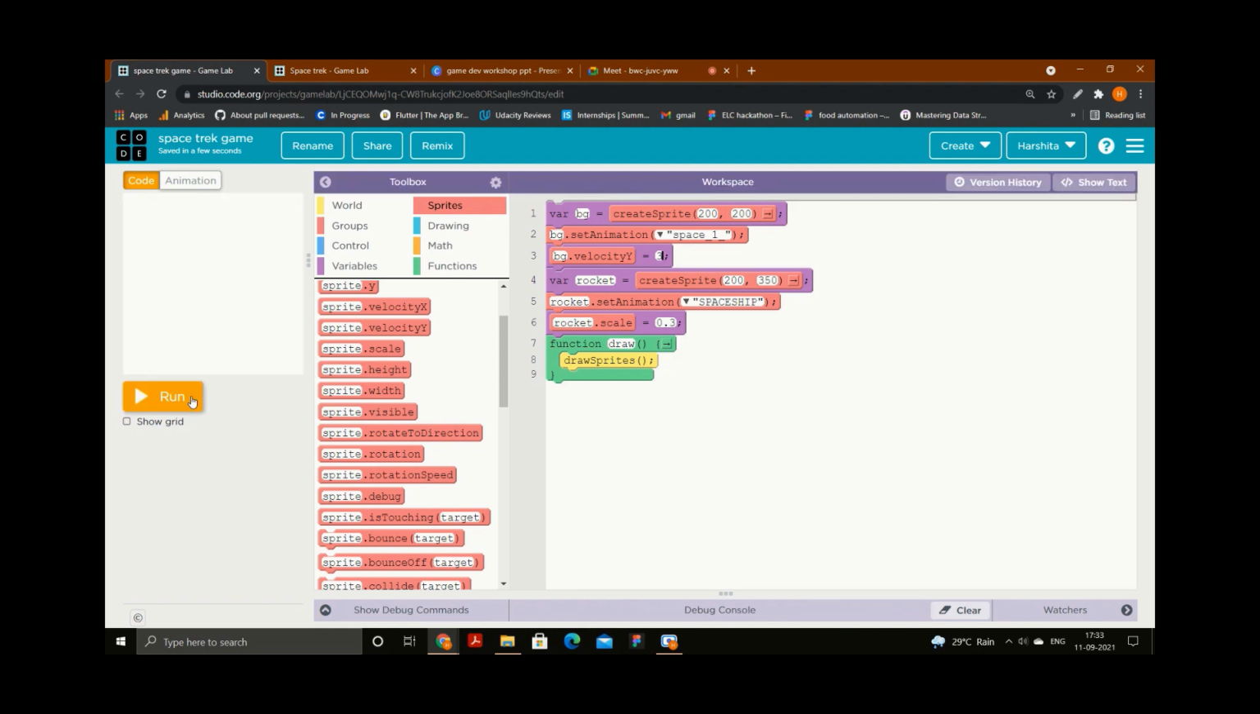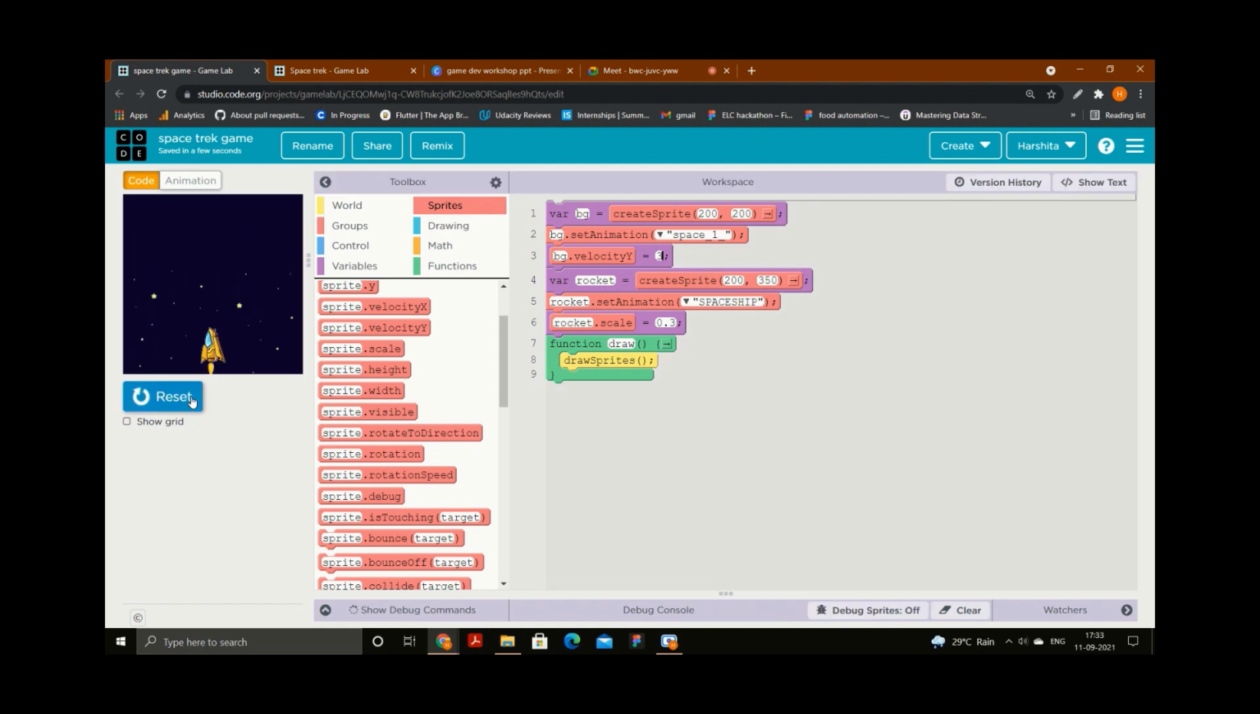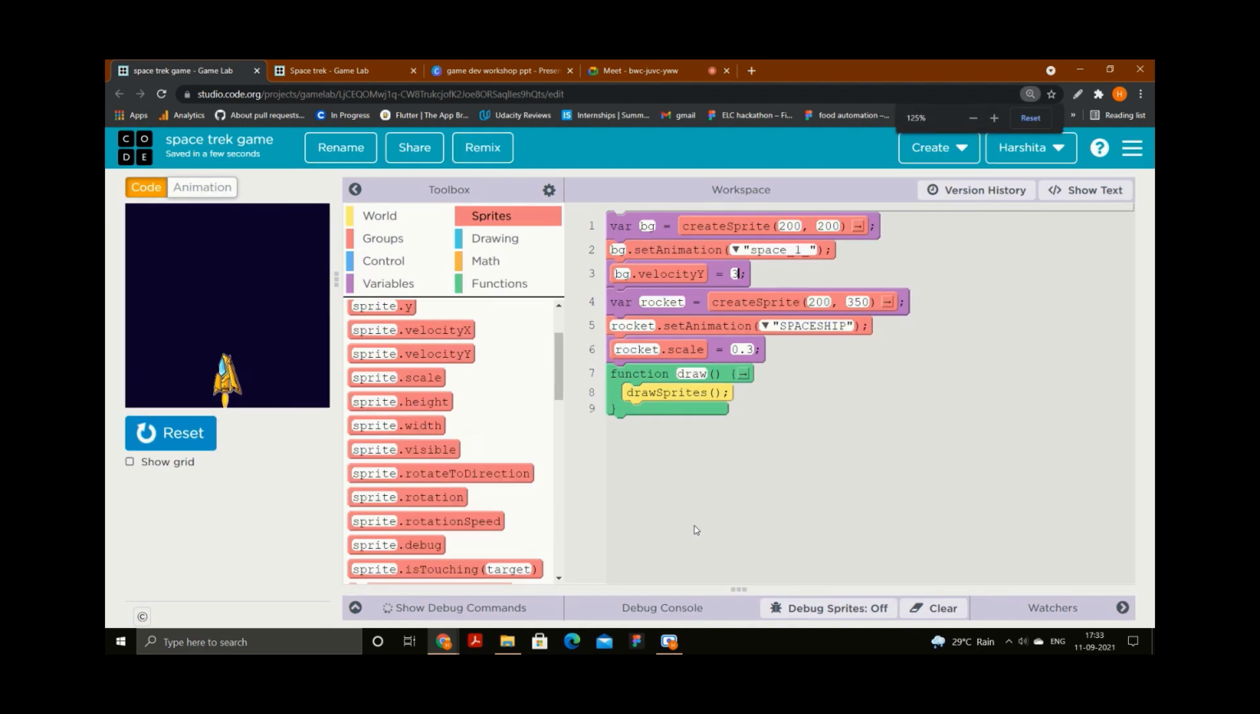I will reset and run. Can you see the background is now moving in the down direction? Why? Because I gave it a velocity in the y direction, and it is a positive velocity. If I want to make it move in the up direction, I will put -3. If I want to make it move in the down direction, I will put +3. Okay, positive value.